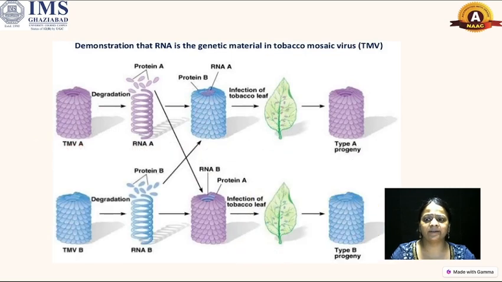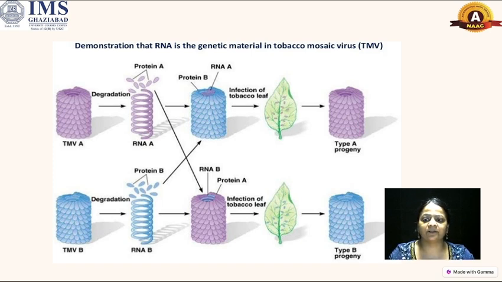If we see the experiment, in the first type of virus, TMV-A, we have taken only the RNA, and from the other we have taken just the protein part, and then we combine the RNA from TMV-A and protein from TMV-B. When they are infected on the leaf, the progeny found was of type A. That means it is the RNA which was transferred and not the protein.